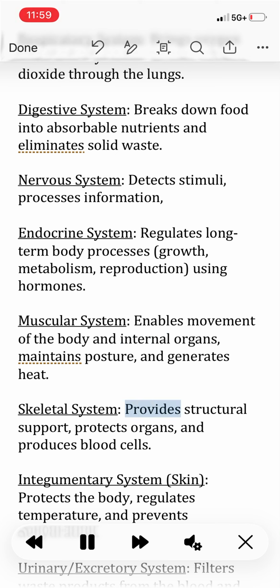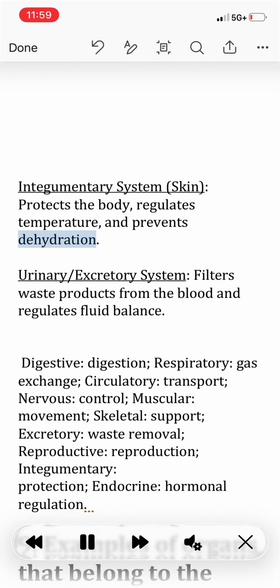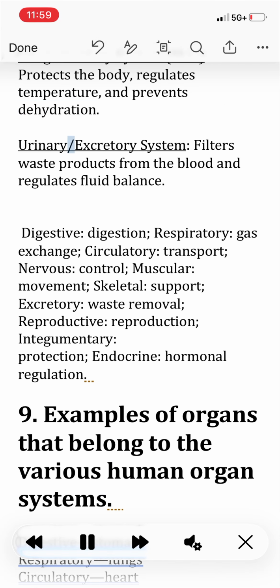Skeletal system, provides structural support, protects organs, and produces blood cells. Integumentary system, skin protects the body, regulates temperature, and prevents dehydration. Urinary/excretory system, filters waste products from the blood and regulates fluid balance.